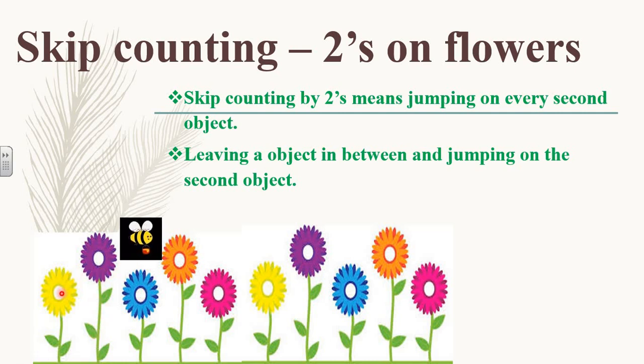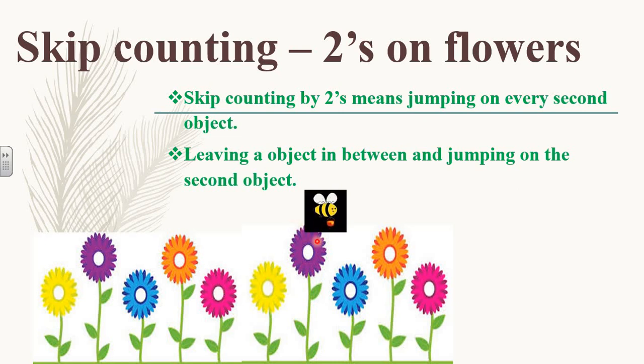She was here. So 1 and 2. So she jumped 2 steps ahead. That is, she moved 2 steps ahead. Now let's see where else she's going. Oh, she jumped ahead. 1, 2. And from blue to this pink flower, she left this middle flower. That is the orange flower. She left. Okay. Now let's see where else she's going. Oh, she moved to the purple flower.